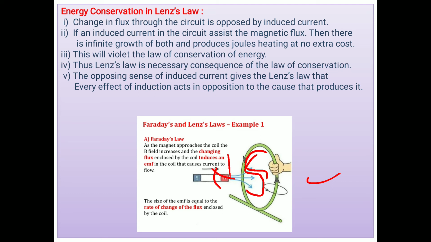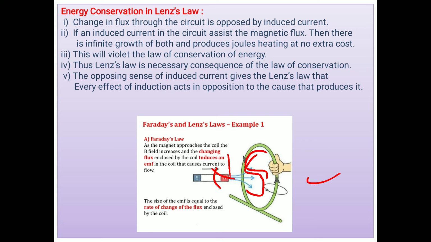To move the magnet toward the coil, some work is done. But suppose here the N pole is facing and here the S pole is facing, then what happens? Then it is not necessary to move the magnet.